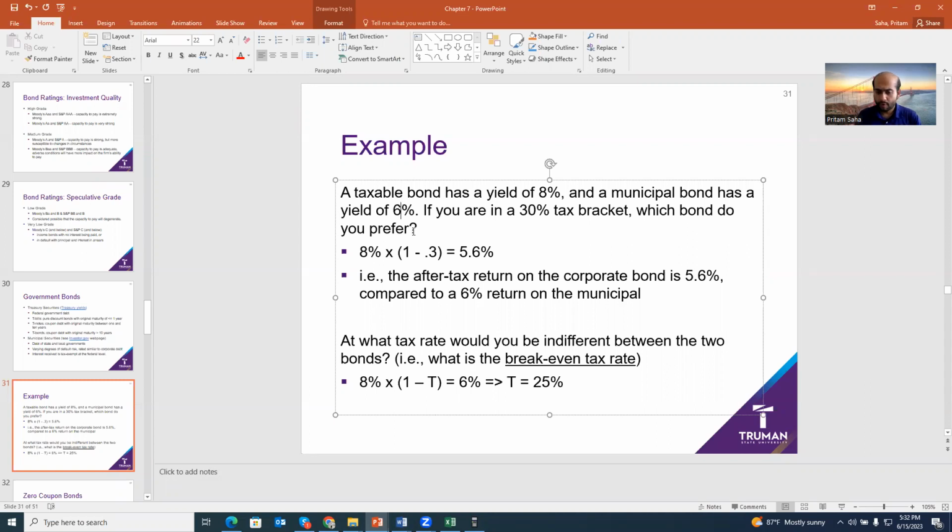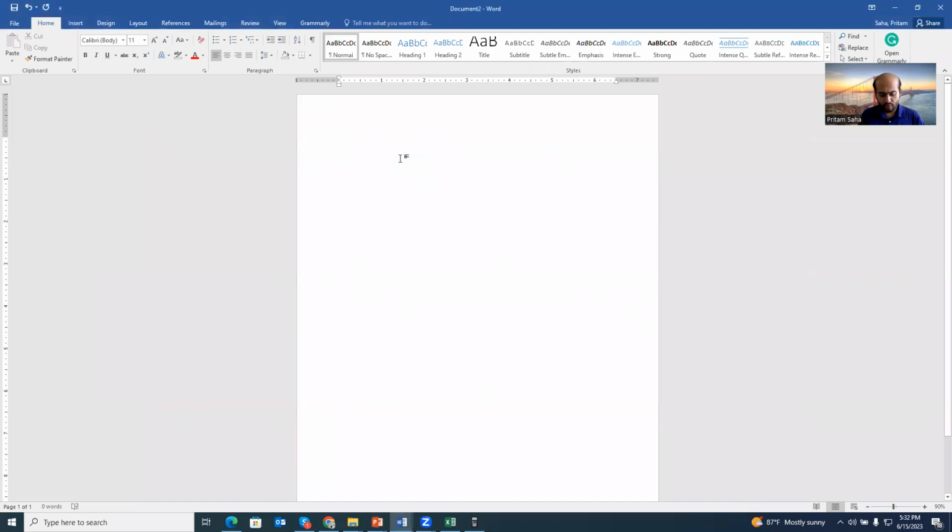So this is a two-step process. Let me tell you, it's a two-step process. When you have two options for bond investment, first step, compare them in terms of risk.